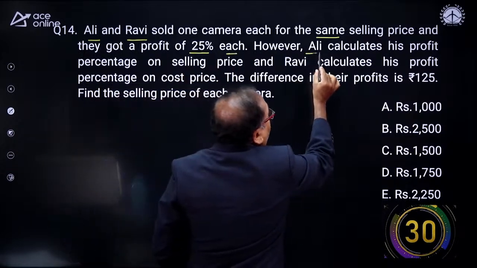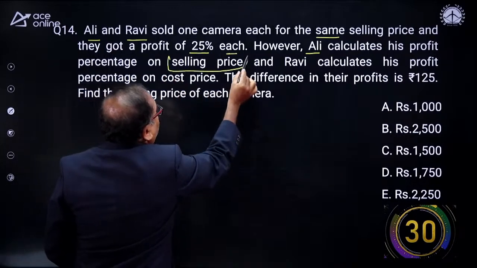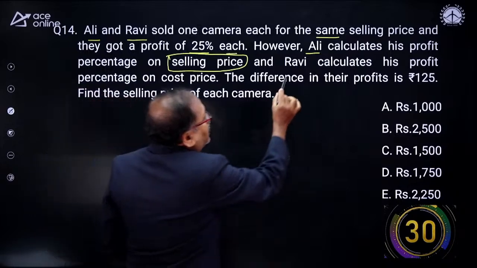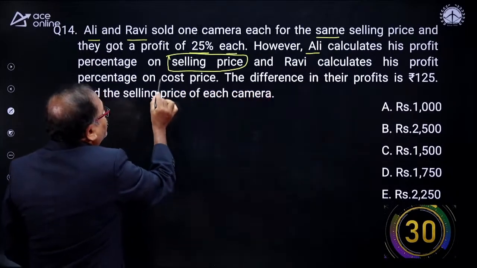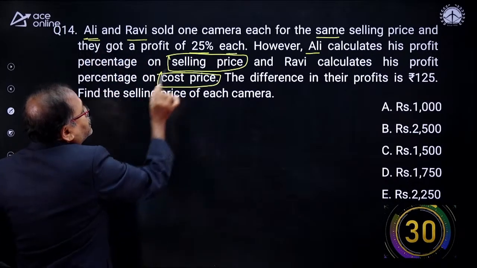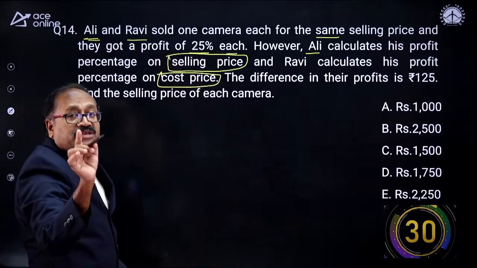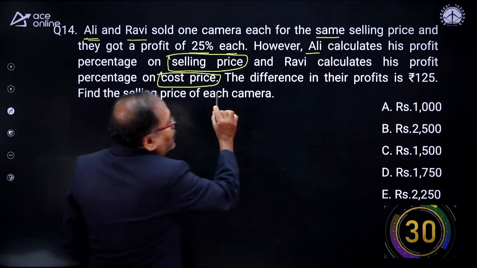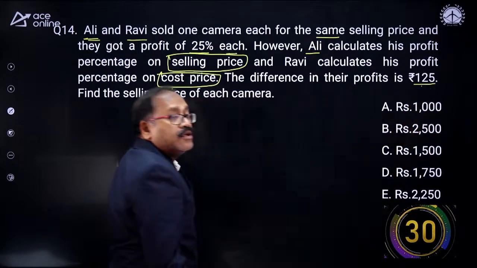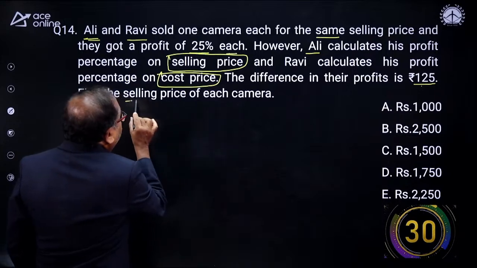However, Ali's profit percentage is on selling price, 25% on selling price, whereas Ravi calculated the profit on cost price, also 25%. The difference of their profit is 125 rupees. Find the selling price of each camera.